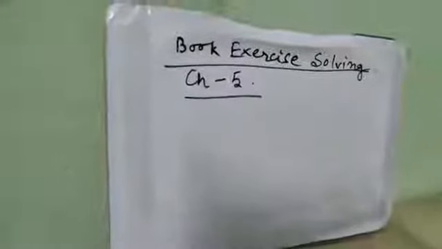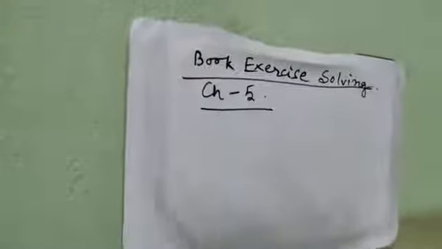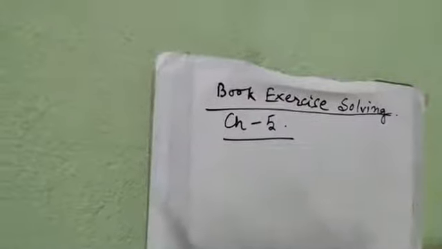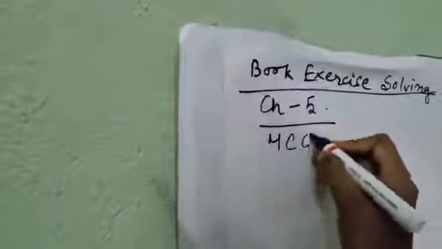So we will start with the book exercise solving of chapter 5. In my book it is page number 183. First is the nitrogen cycle part, that part of the exercise I am solving. First of all I will solve the MCQs.